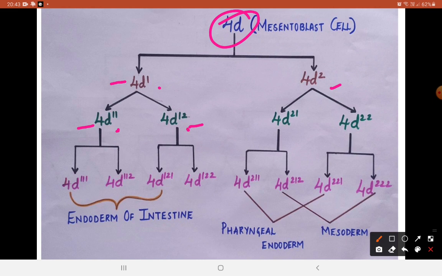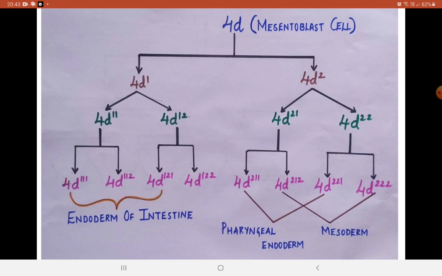Here also the same: the first cell of 4D2 and the second cell of 4D2. And if you see, this is the further division of it, so it is labeled 4D111, the first cell of 4D11, then the second cell of 4D11, the first cell of 4D12, and the second cell of 4D12. Similarly it is represented here also.